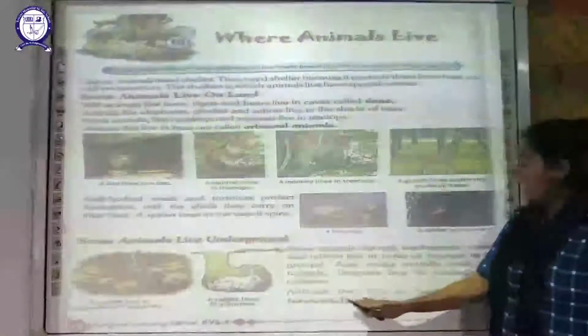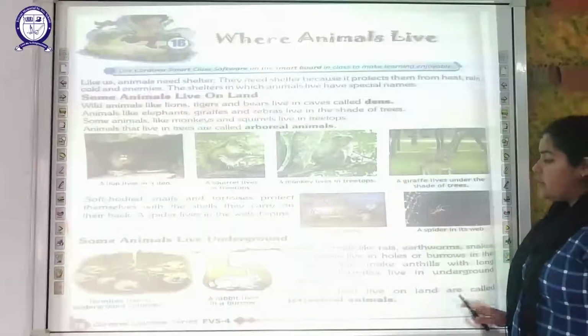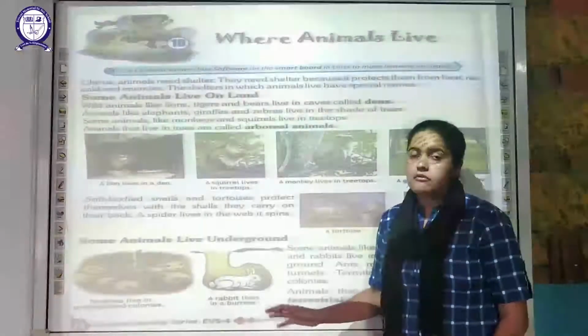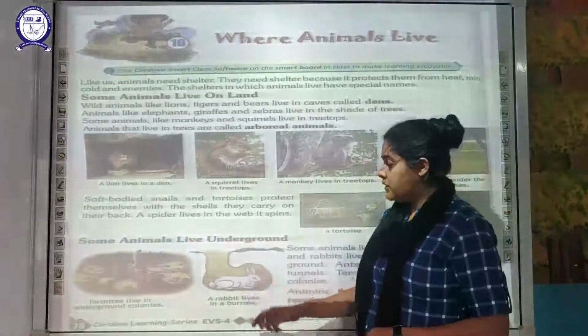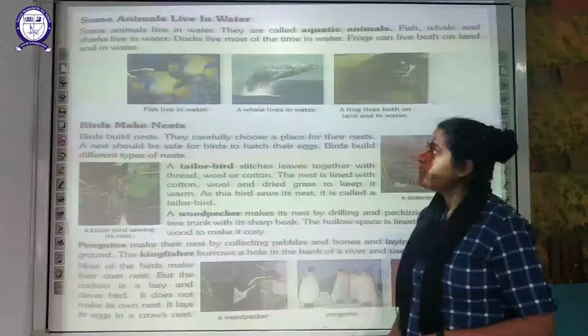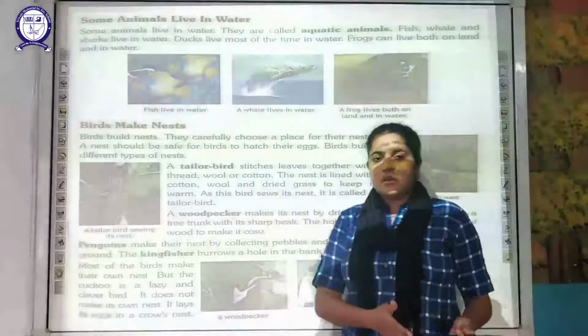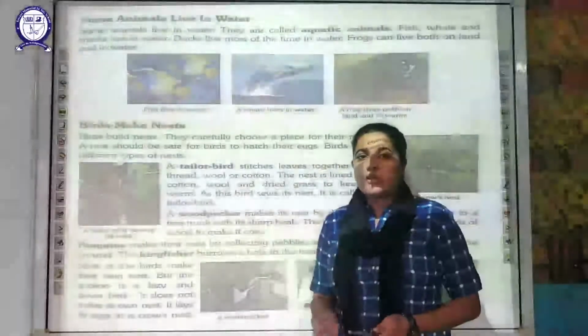The last thing is, animals that live on the land are called terrestrial animals. I have told this earlier also. You have to remember the examples over here, students. That is very important. Now that was the one, animals which are living on land.